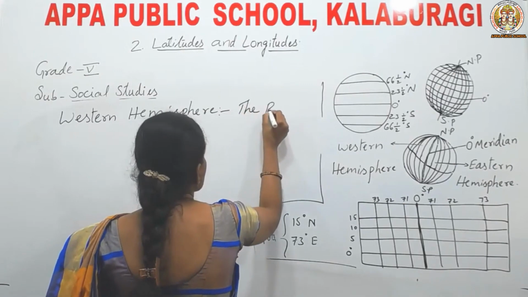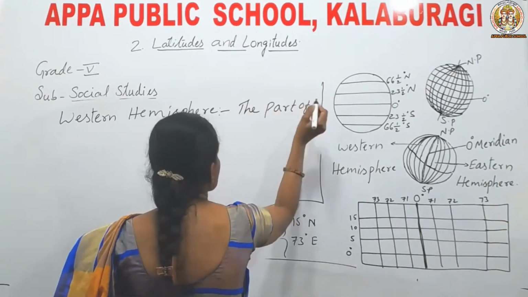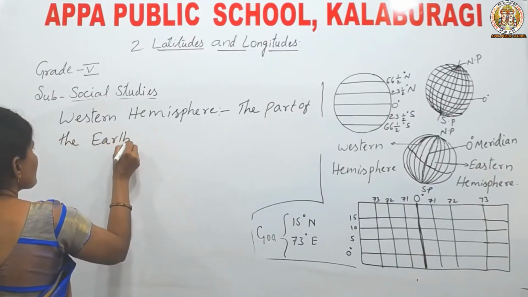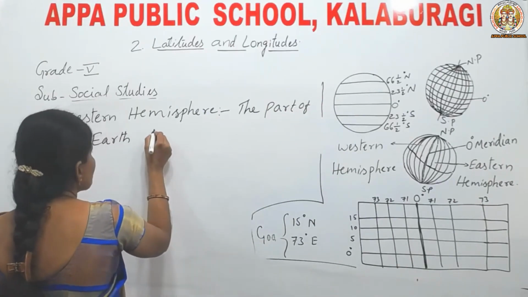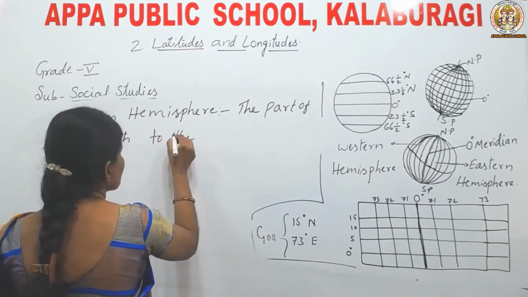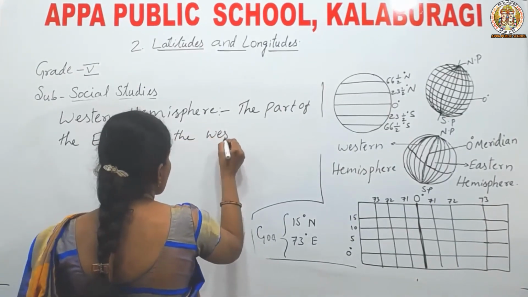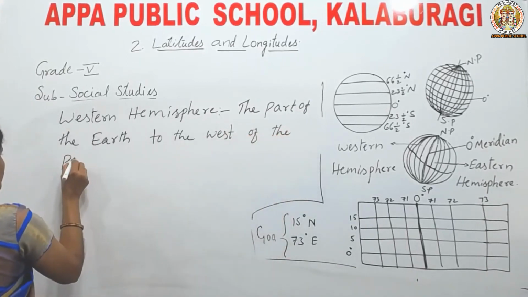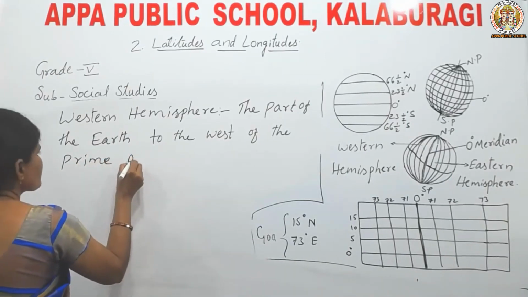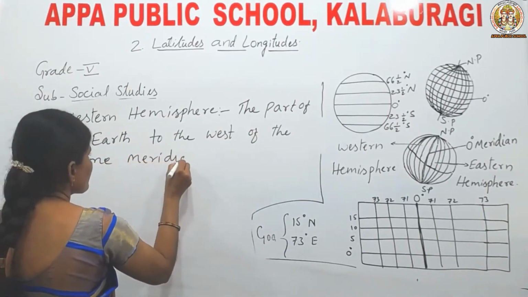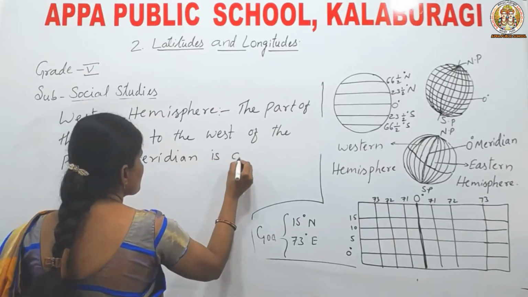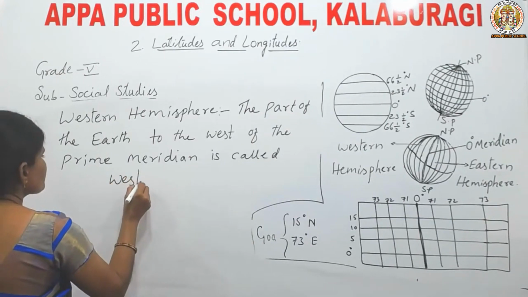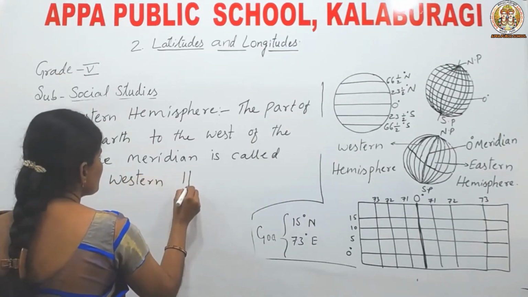The part of the earth to the west of the prime meridian is called the Western Hemisphere.